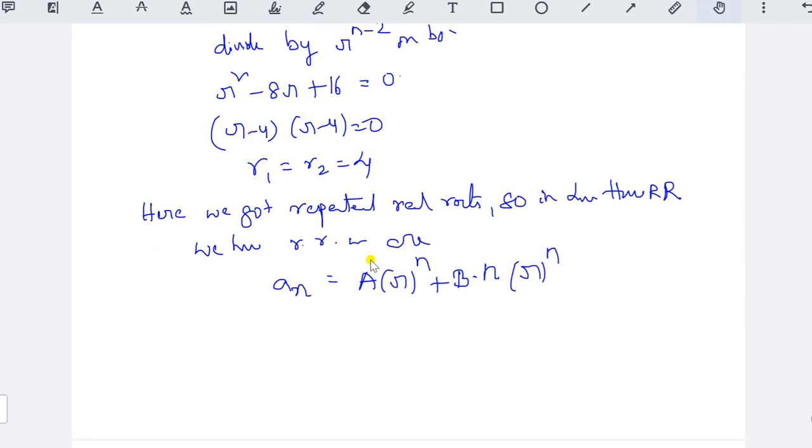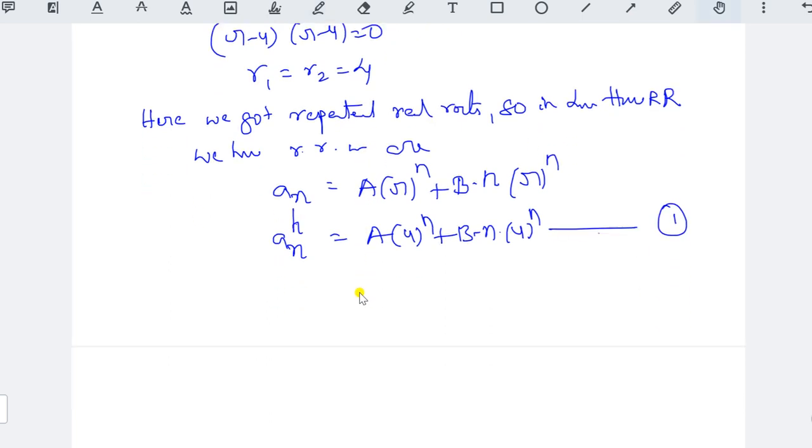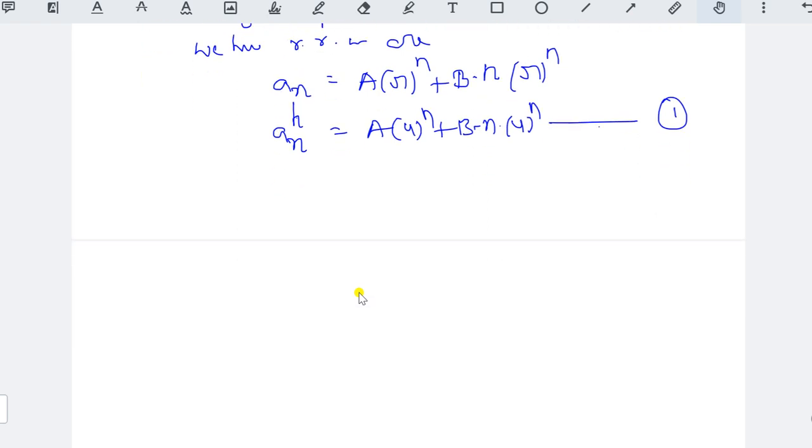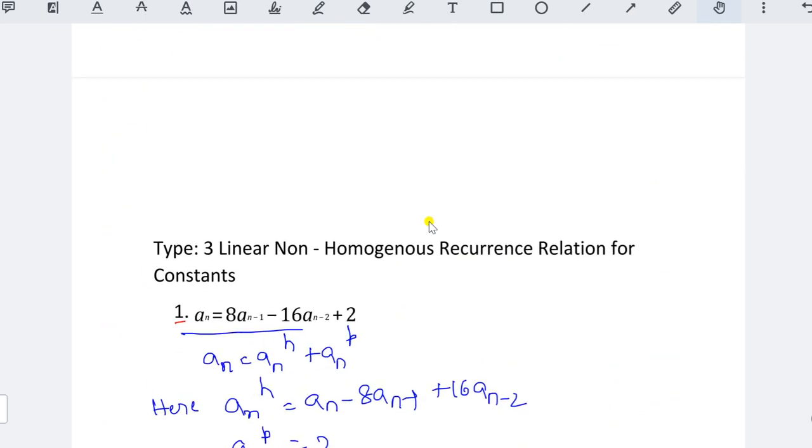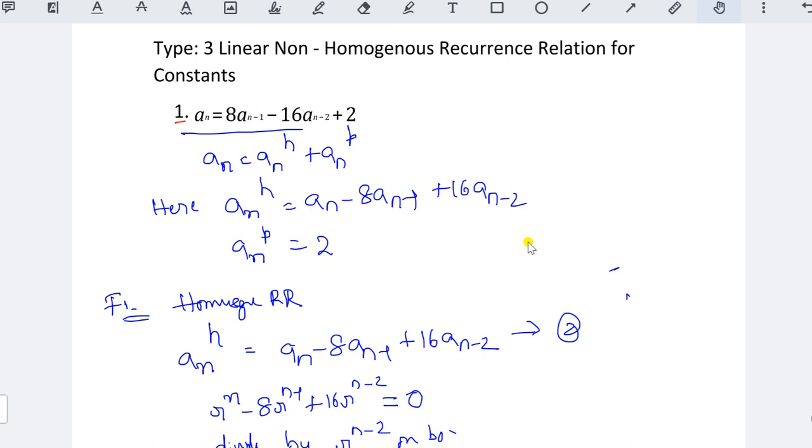So here what is the r1 and r2 value? Same, 4 only. So here a n to the power of h, this particular homogeneous, right? So a into 4 to the power of n plus b into n into 4 to the power of n. This is the first equation you have. Okay. Now what you have to do? So a n to the power of h is completed here. We got the solution for this.